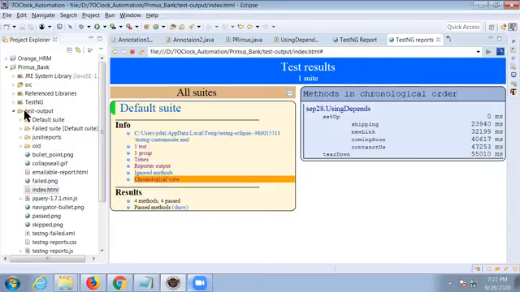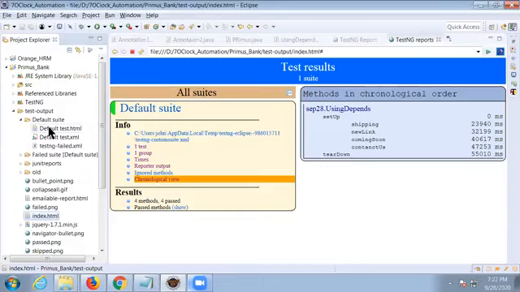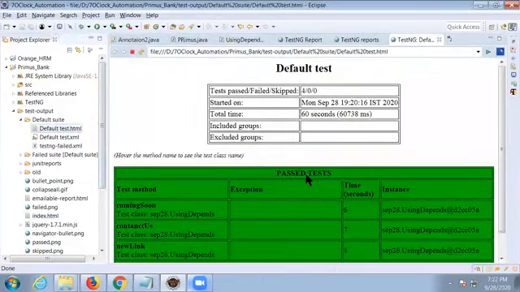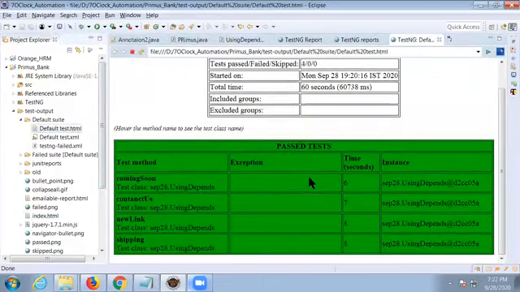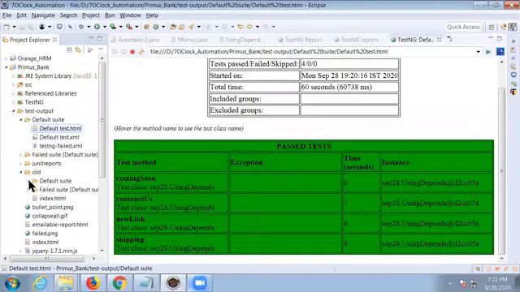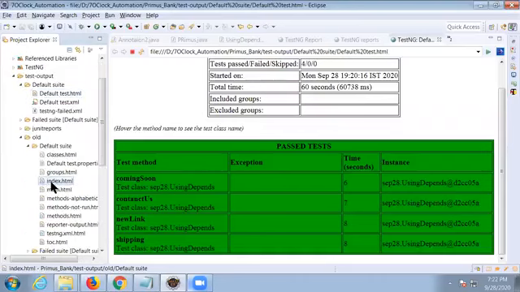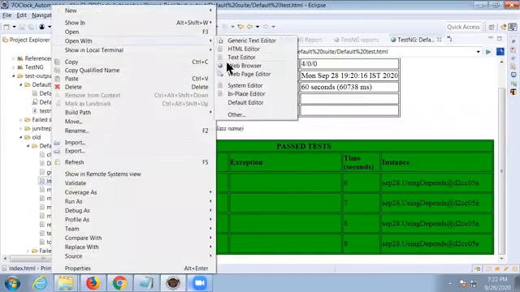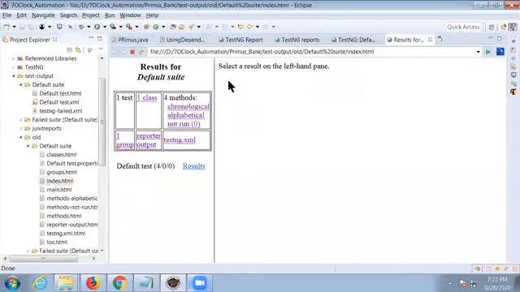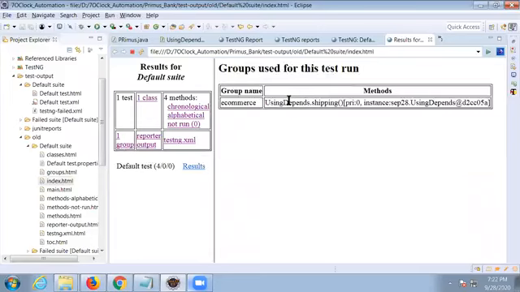Not only this, we can open the default test also. In the default test also, every report can be analyzed here. You should keep on analyzing every report, not this old report. In that old default, I told you to open Index.html, because there also we have groups. Look at that group. It shows the group name using dependency class name, using dependency dot shipping as a method group name. It just shows the method.